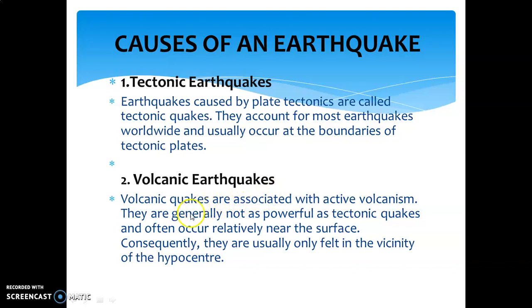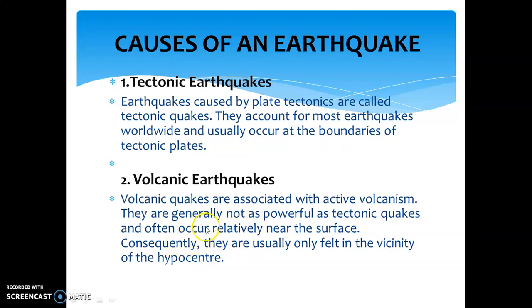As we know, volcanic activities are associated with earthquakes. When a volcanic eruption takes place, side by side an earthquake also takes place. So, these are cause and effect relationships.